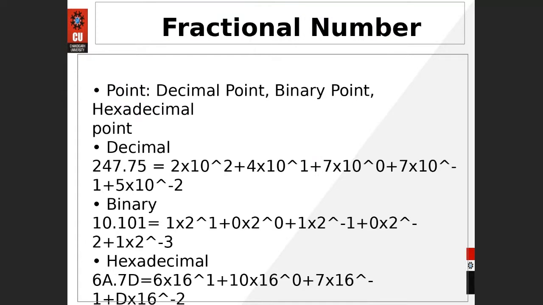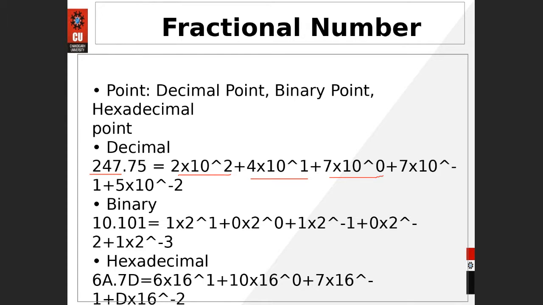So decimal point for the decimal number system, binary point for the binary number system, hexadecimal point for the hexadecimal system. Okay, so for the decimal number system, we have taken the number 247.75. How to represent that number? You already know that 247 could be written as 7 into 10 raised to power 0, 4 into 10 raised to power 1, 2 into 10 raised to power 2.